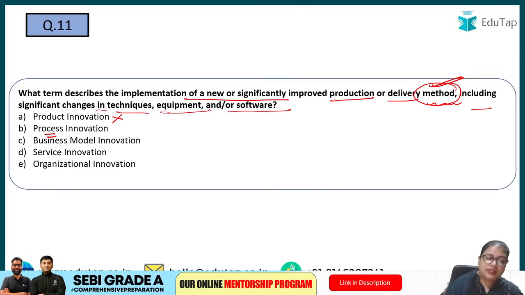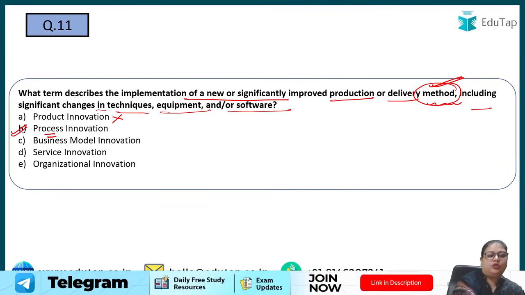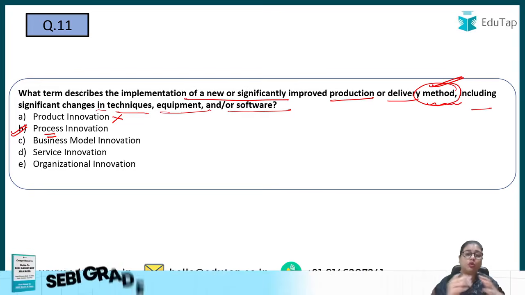So here, yes, we are talking about process innovation. We are talking about the changes in the process, right? Next is the business model innovation. Business model innovation क्या होता है कि when we are trying to change basically the whole business model.